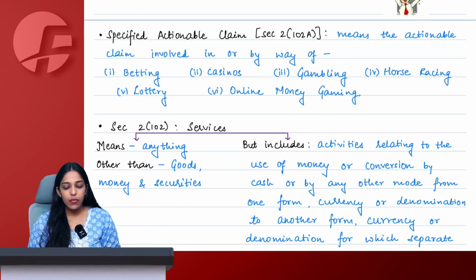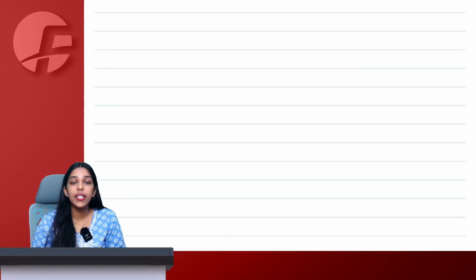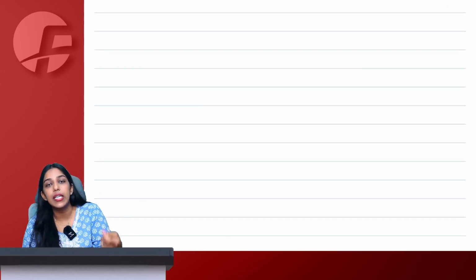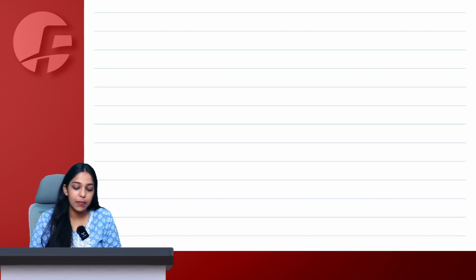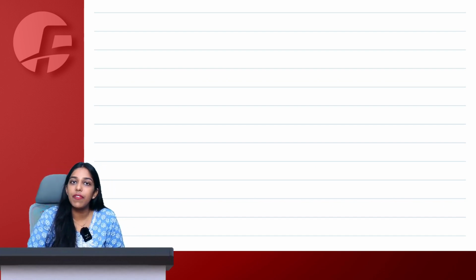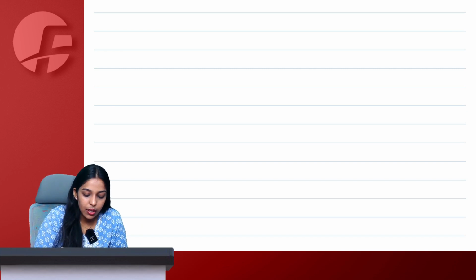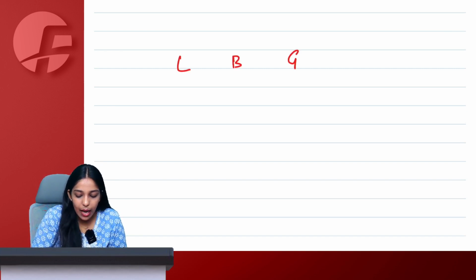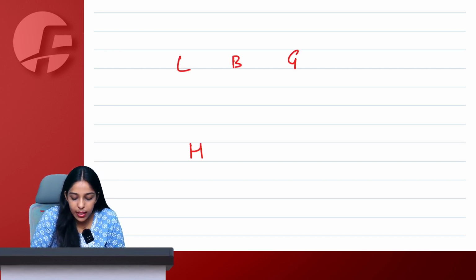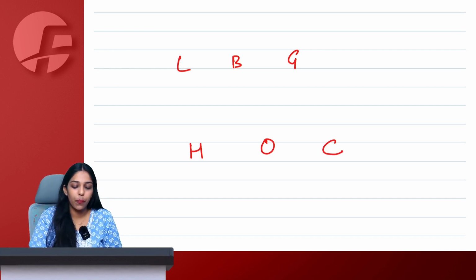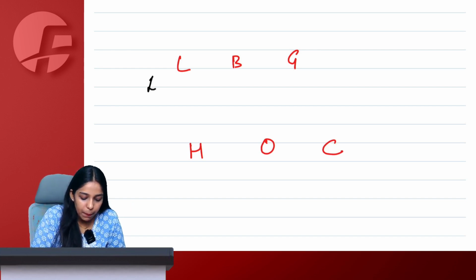Now, there are 6 kinds of actionable claims which are specified under GST, which are treated differently than the remaining actionable claims. What are the 6 specified types of actionable claims? Lottery, betting, gambling, horse racing, online money gaming and casino. With me everyone.